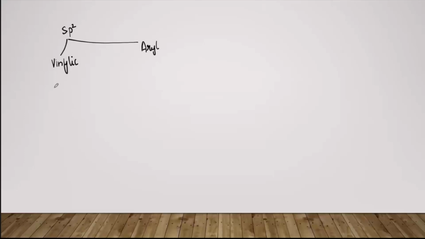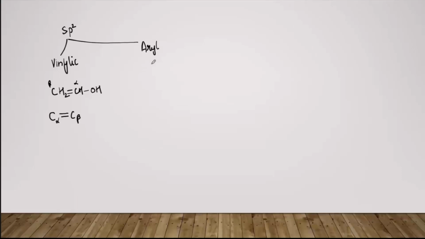ठीक है, तो vinylic group का example this. So जो हमारा alpha carbon है ना, there is a bond between the alpha and beta carbon. ठीक है, तो we can write it as C alpha has a double bond to C beta. अब allylic वाले में क्या था? In the case of allylic alcohol, there was a double bond between the beta carbon and the gamma carbon. ठीक है, तो ये चीज ध्यान रखनी है, we don't have to get confused.